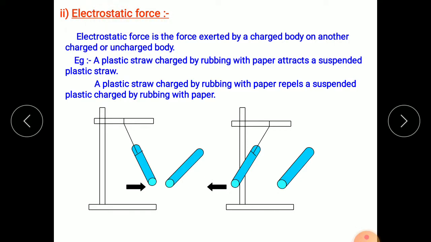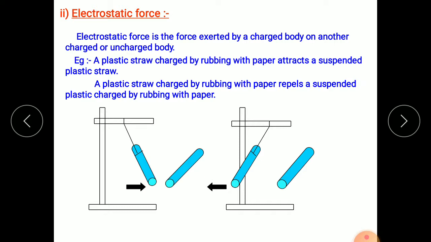electrostatic force. Let's see what electrostatic force is. Electrostatic force is the force exerted by a charged body on another charged or uncharged body. Just to remind you, you have done this activity: when you rub a comb with your dry hair, the comb is able to pull pieces of paper placed on the table.